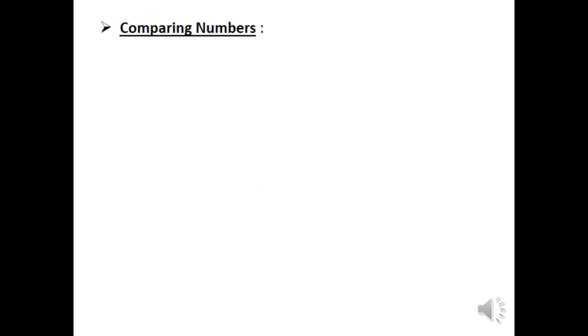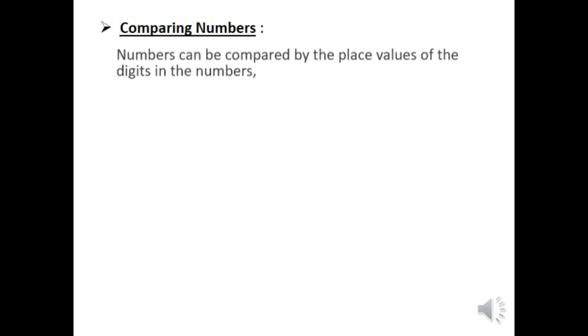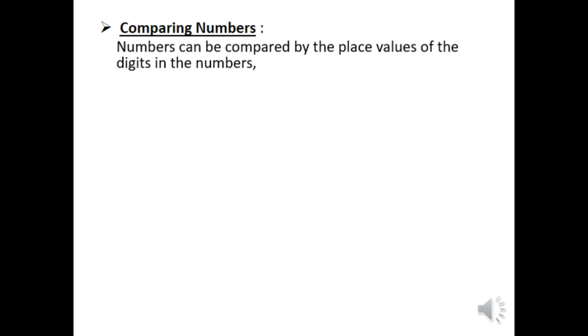Comparing numbers. It is always good to know if one number is the same as or smaller than or greater than another number. And so we compare them by the place value of the digits in the number. For this we have two simple rules.